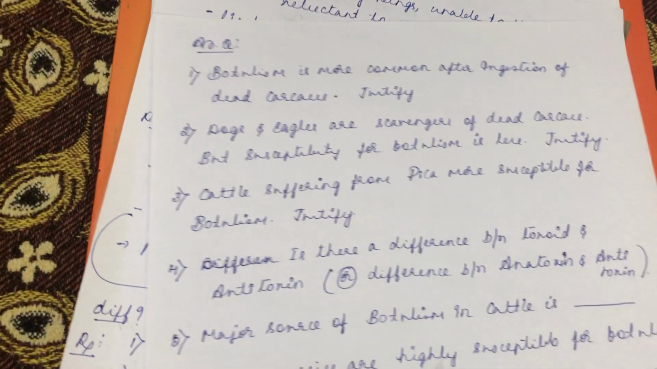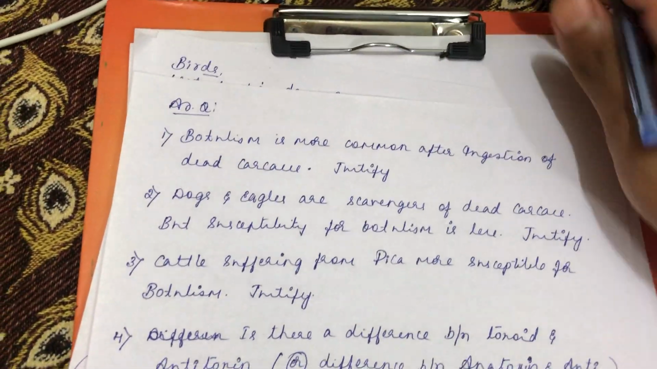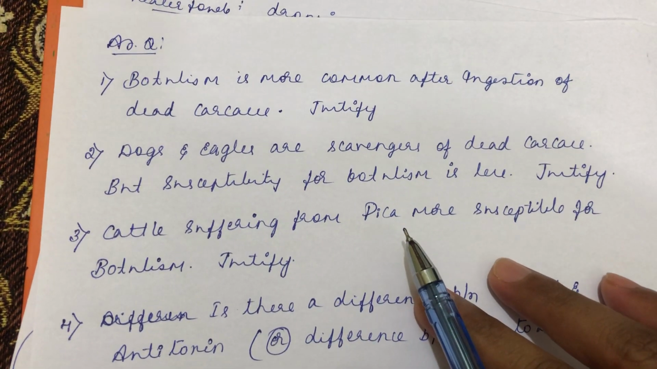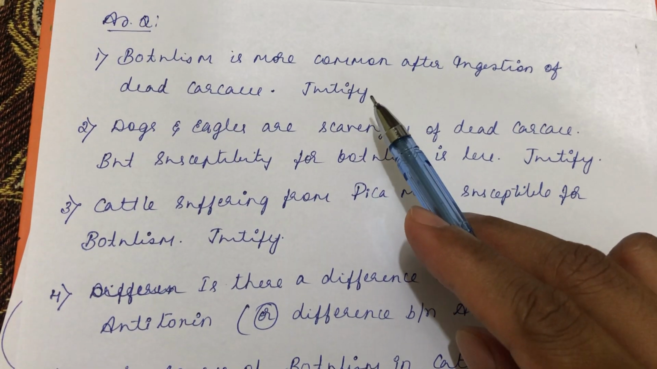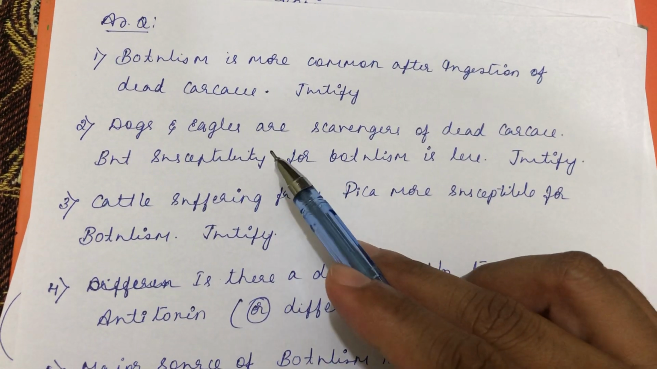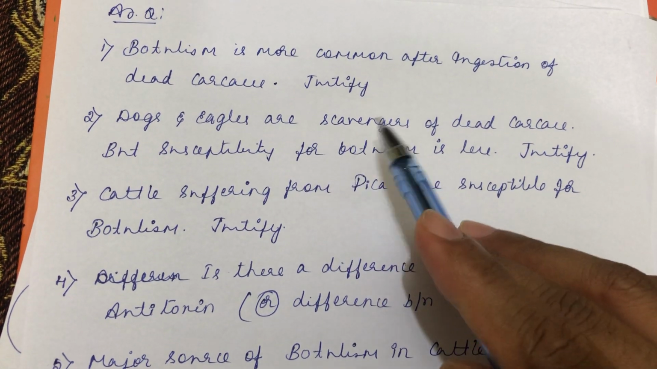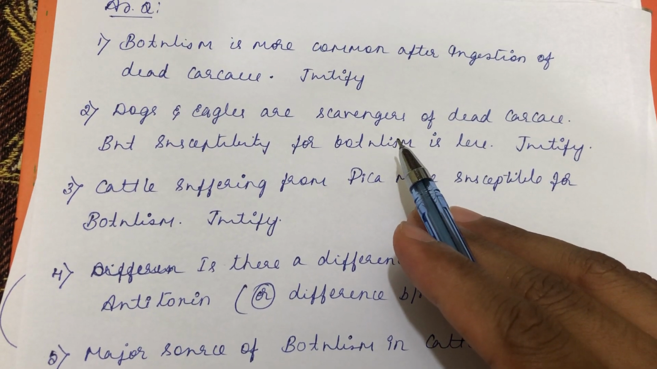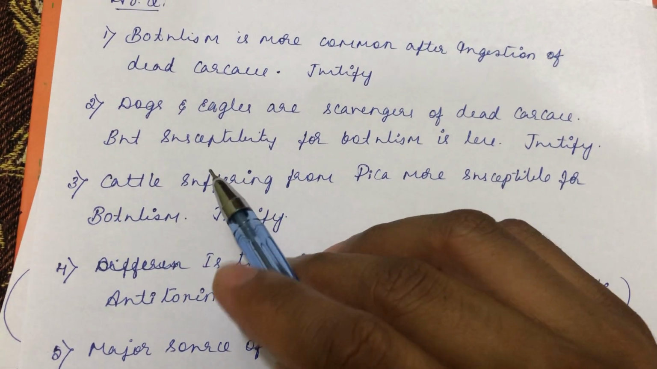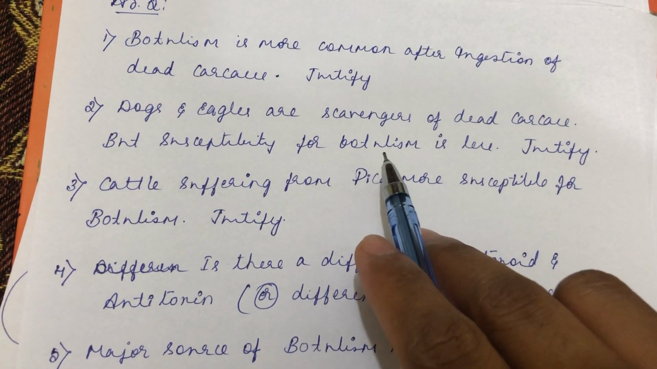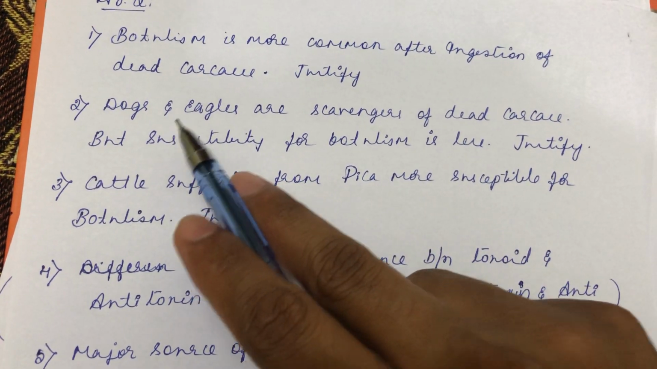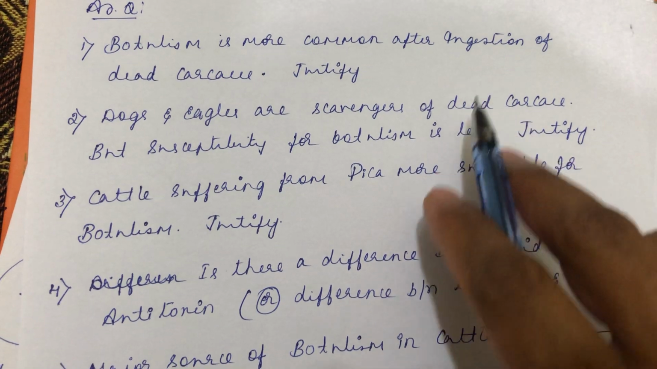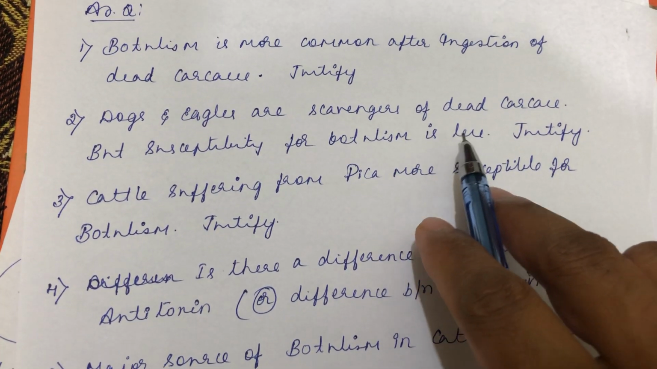So assignment questions. The assignment questions for botulinum toxicity are: botulism is more common after ingestion of dead carcass. Justify, in two or three sentences. See, dogs and eagles are carrion eaters, major scavengers of dead carcass, right? So even though they are scavengers of dead carcass, seldom is there reporting of dog's death and eagle death due to botulism. So why is it so? The susceptibility of dog and eagle to botulinum toxin is very less.